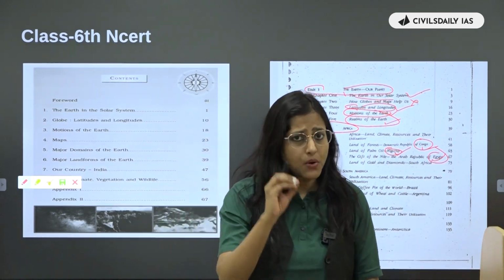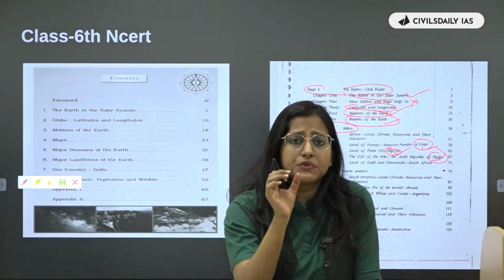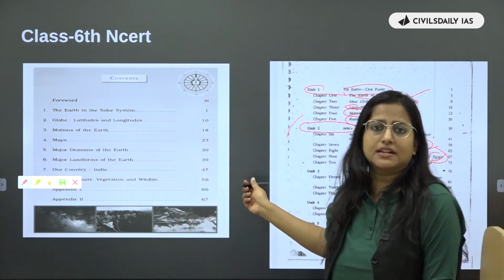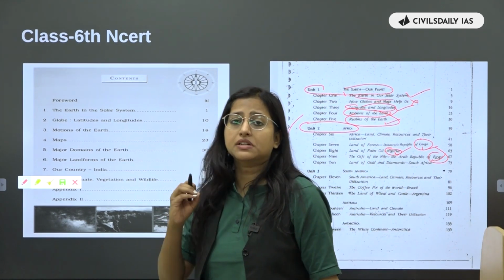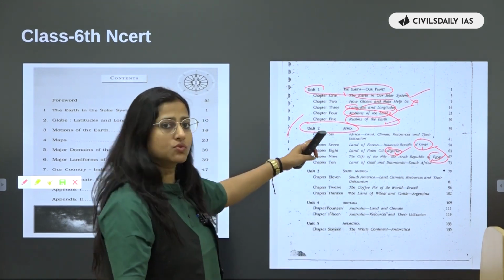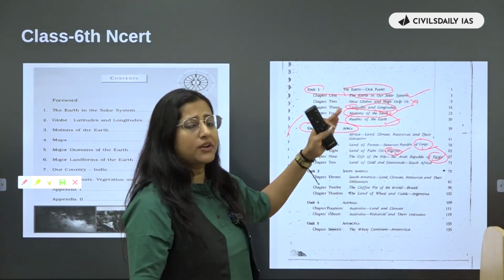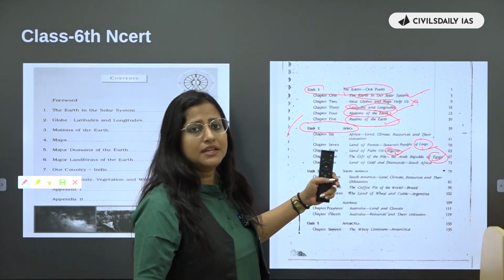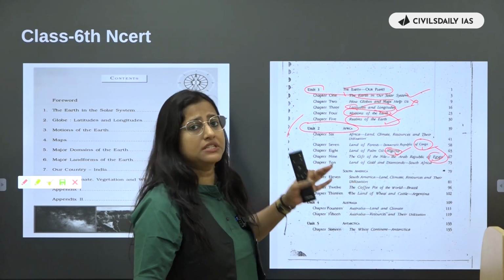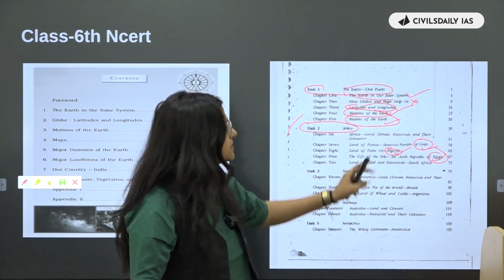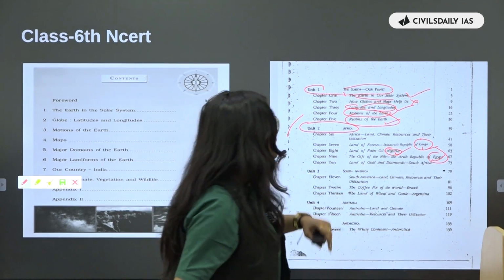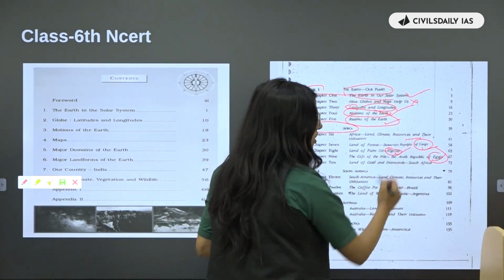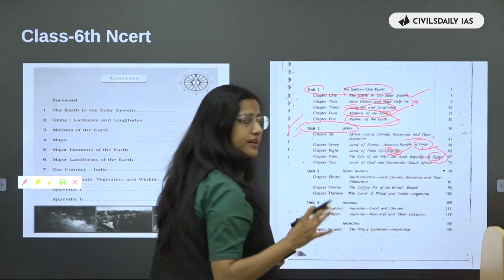Okay? So it is important for all of you that for the continents, especially the countries mentioned in the NCERT, you must know what features are associated with them. The important geographical locations, if there is a river crossing that particular country, if there is an important mountain range, you need to know about that. At least those countries which are mentioned in the NCERT. So about Africa it is there, and along with that Congo, Nigeria and Egypt are explained a little.